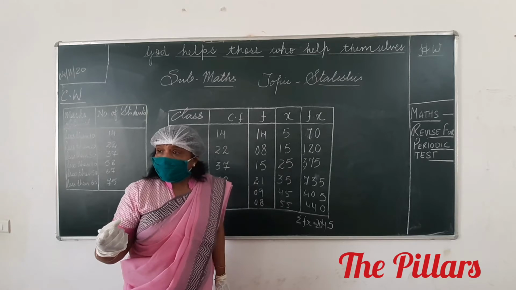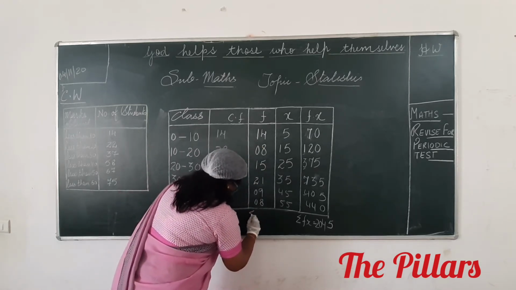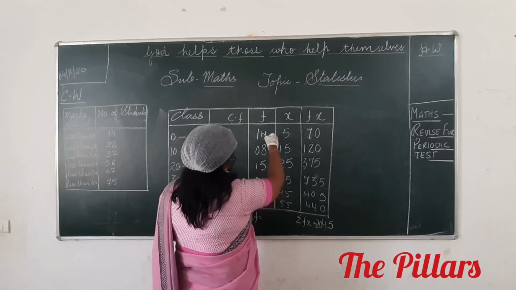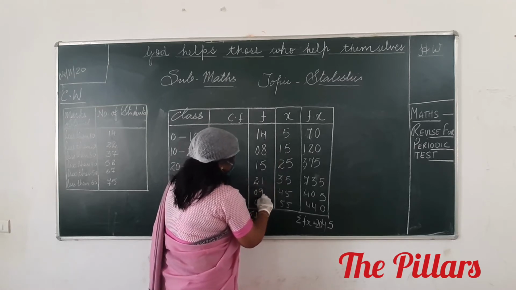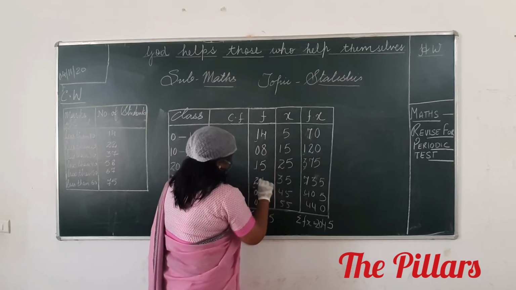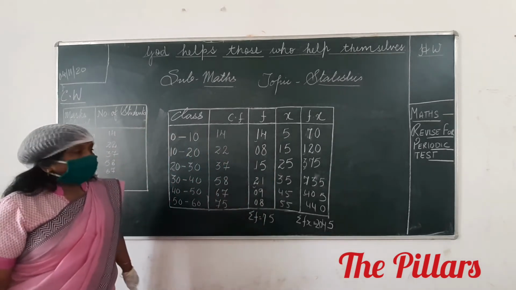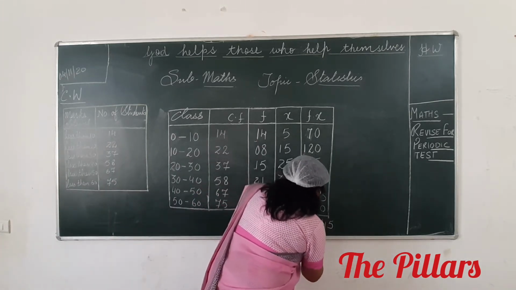And what will your sigma f be? This will be 12, 17, 18, 27, 35, carry over. Check it, did you get this? 2145. You are saying it is 2145.